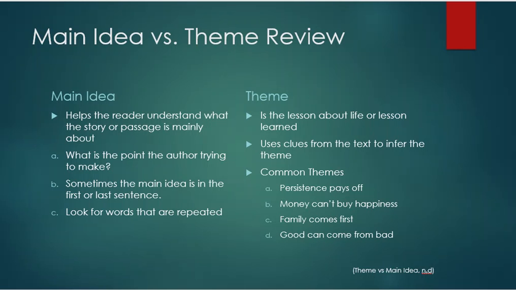Some common themes: patience pays off, money can't buy happiness, family comes first, and good can come from bad.